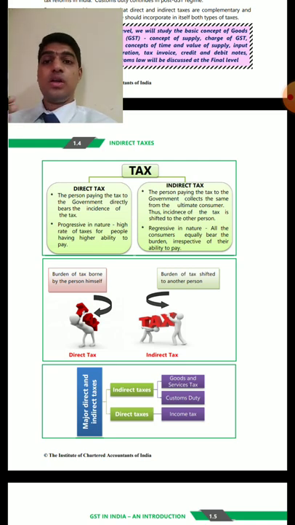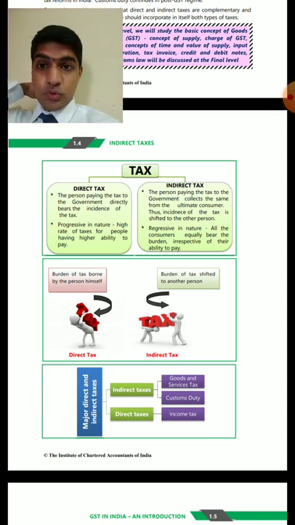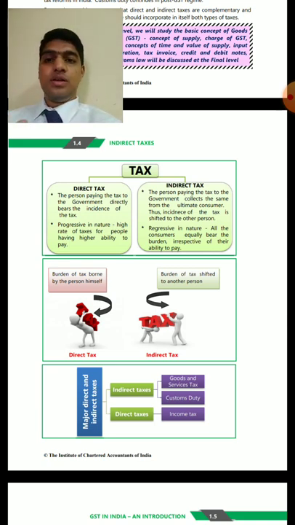Only those persons who earn income higher than a particular limit need to pay taxation. That too has different slabs. For example, a person having income up to 5 lakh may pay a lesser rate of tax, and a person having more than 10 lakhs will pay a higher rate of tax. That is how it is designed in India.